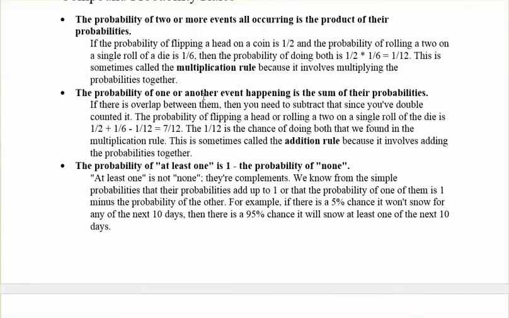The probability of one or another event happening is the sum of their probabilities. If there's overlap between them, then you have to subtract, since you don't want to double count it.